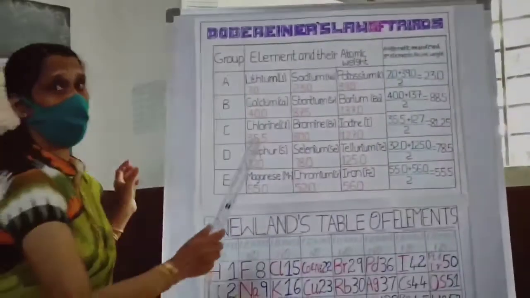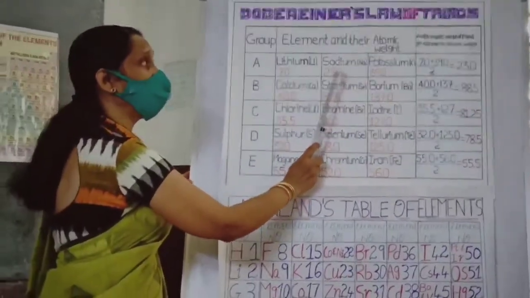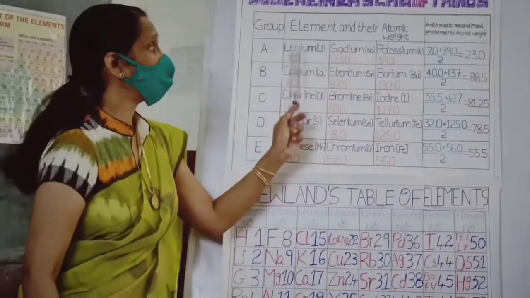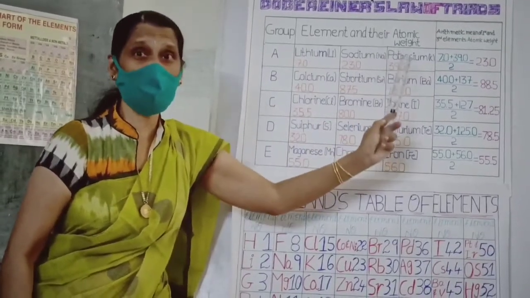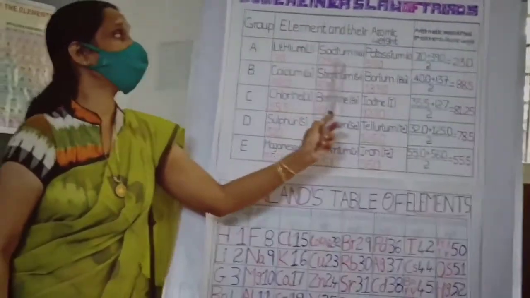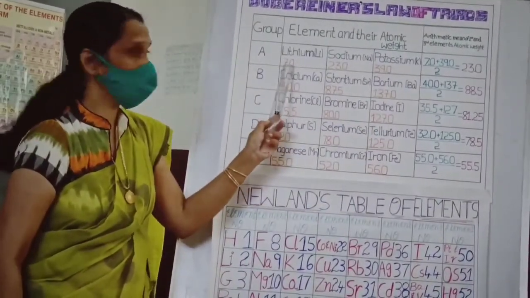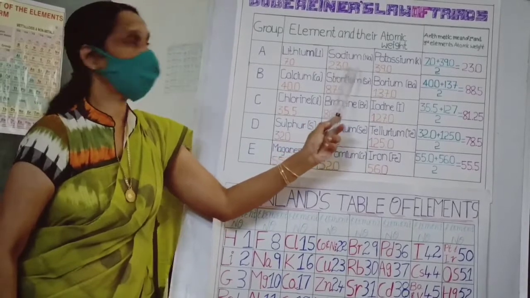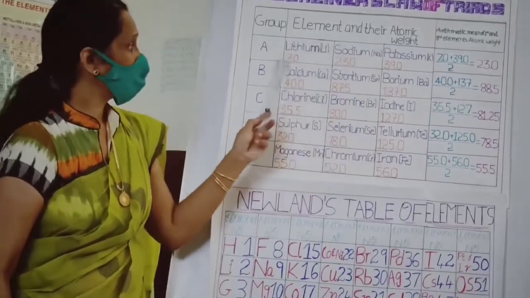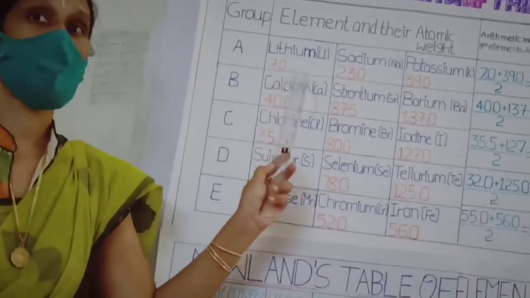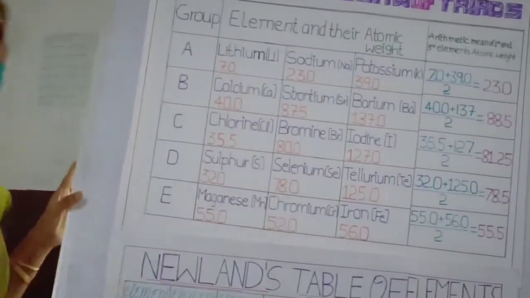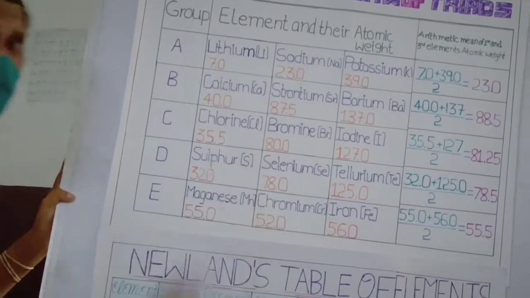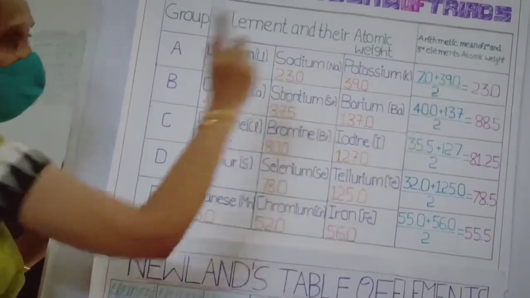Just to show the camera towards here. See, atomic weight of the middle element. That means here lithium, sodium, potassium are arranged according to the ascending order of atomic weight. You can see here 7, 23 and 39. So lithium, sodium, potassium are arranged in the ascending order of atomic weight. Then the average of the first element and the last element, that means 7 plus 39.